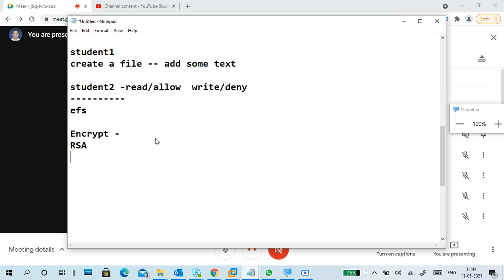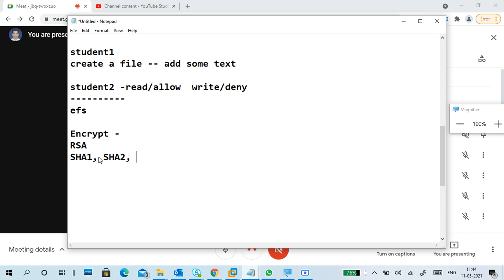RSA is one of the algorithms to encrypt it. Hashing algorithms are there: SHA1, SHA2. These are different levels of hashing algorithms, and inside them bit-level encryptions are also available.